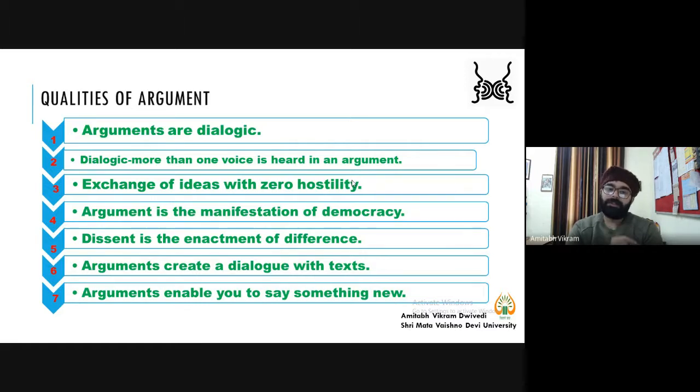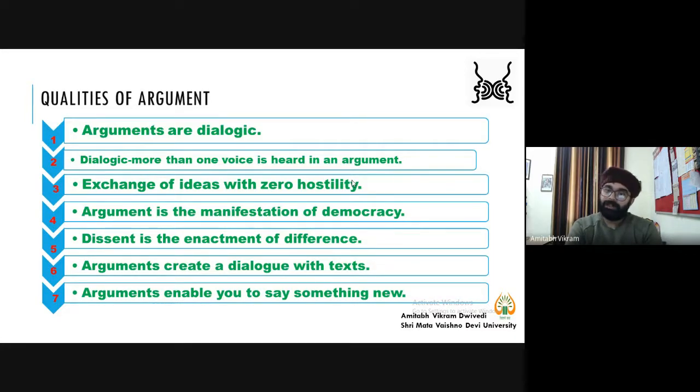So arguments create a dialogue, and when you say something contrary to what is there in the text, or you produce an interpretation that is quite different from the line of thought mentioned in the text, then you are creating an argument, a dialogue with the text.